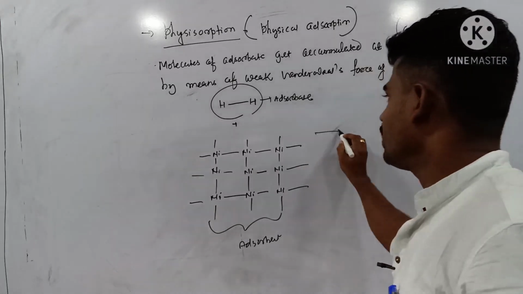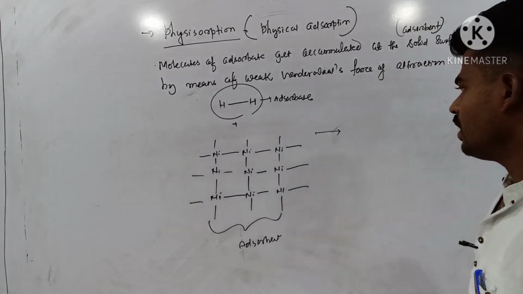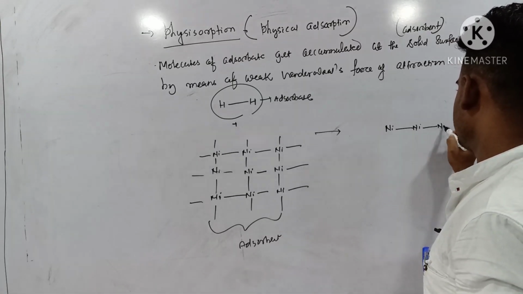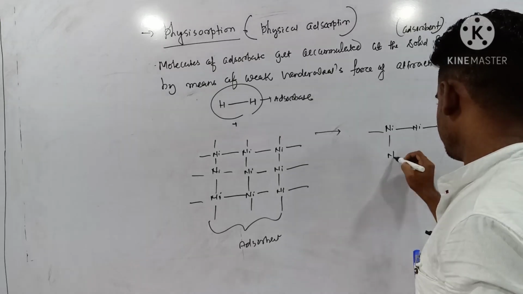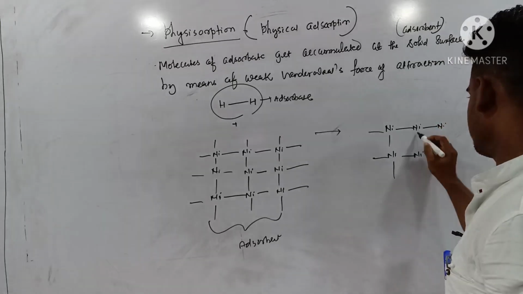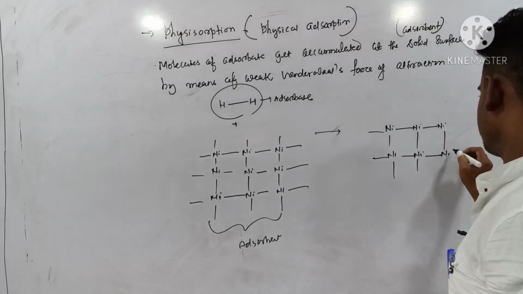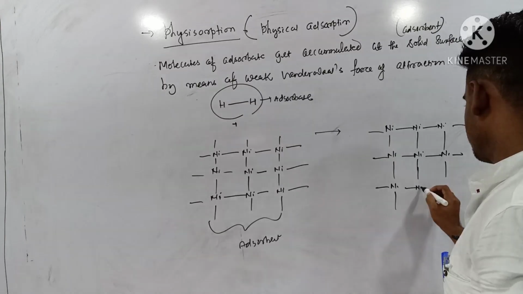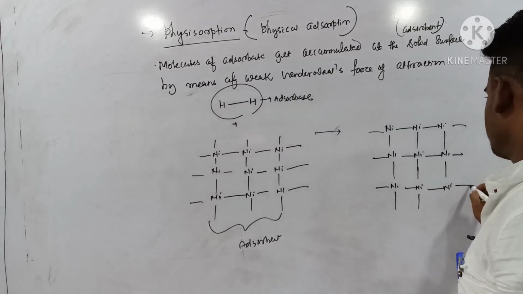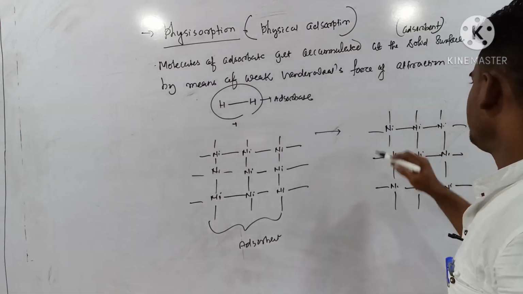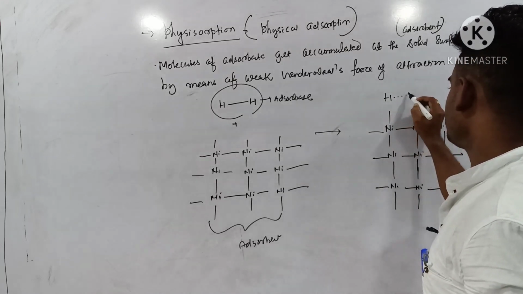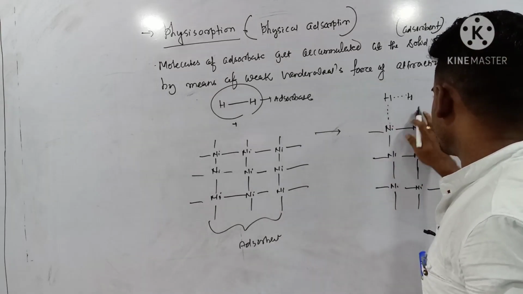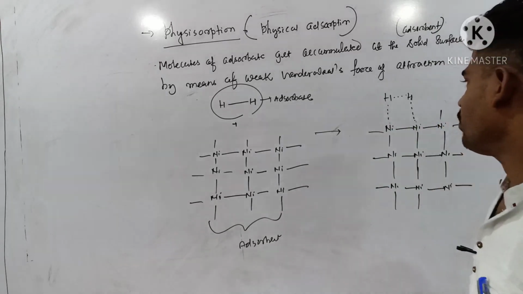So what happens? Adsorption takes place like this. Initially the hydrogen bond begins to break and they come in contact with this nickel surface, that is by means of weak van der Waals force.